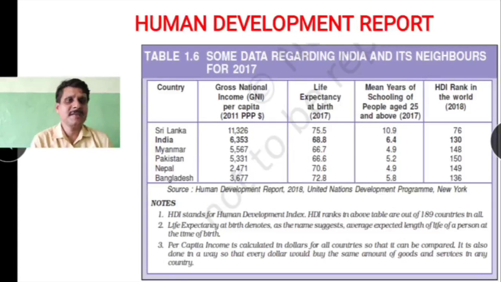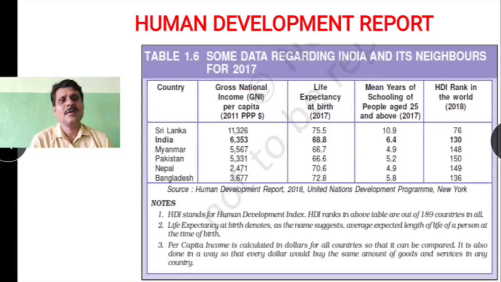Okay, we have mean years of schooling of people aged 25 years and above in 2017. That means how long the people above 25 years of age have attended school. So here in Sri Lanka it was 10.9 years, and in India it is 6.4 years, in Myanmar it is 4.9 years, Pakistan 5.2, Nepal 4.9, and Bangladesh 5.8 years.